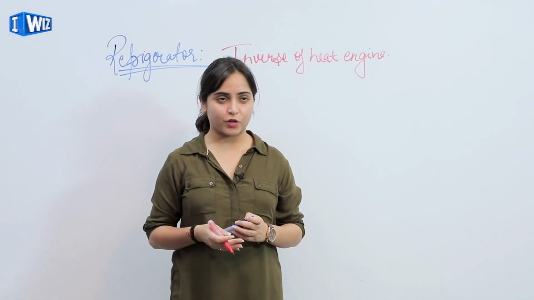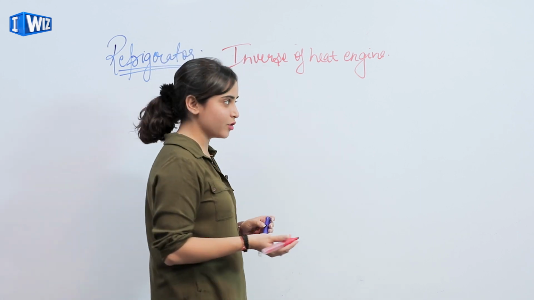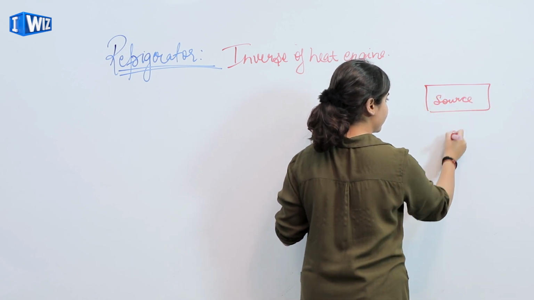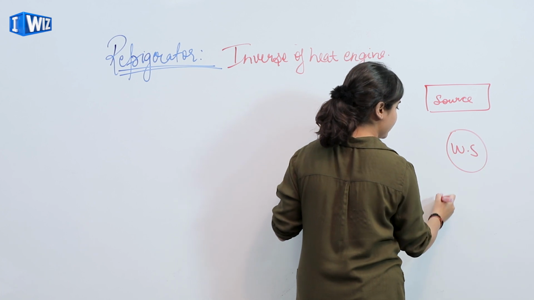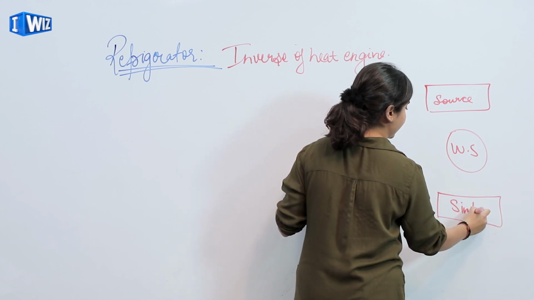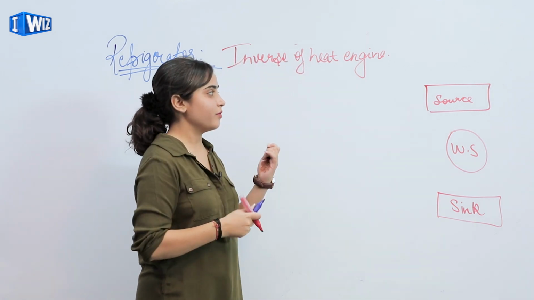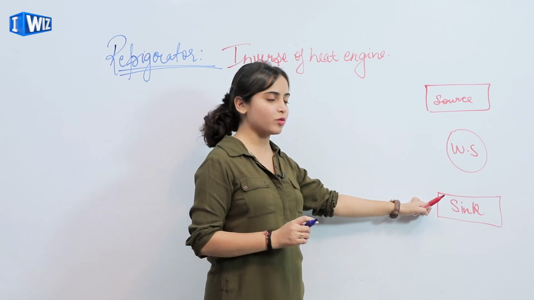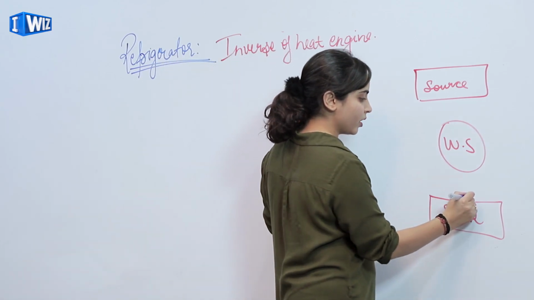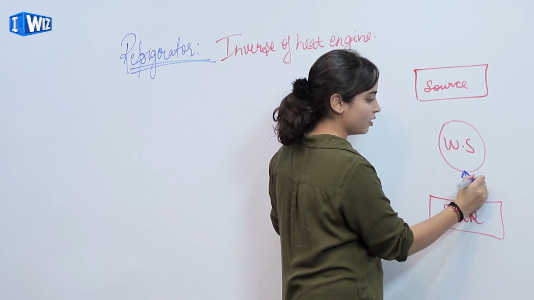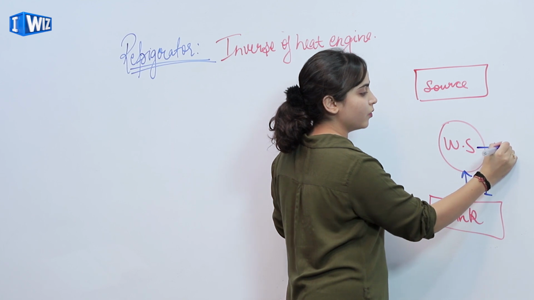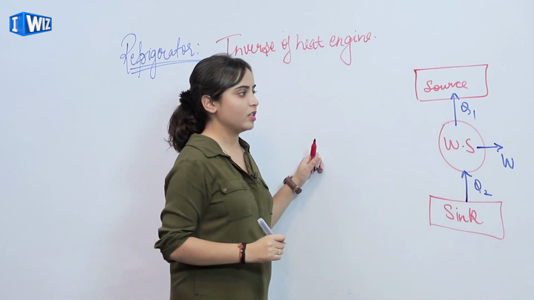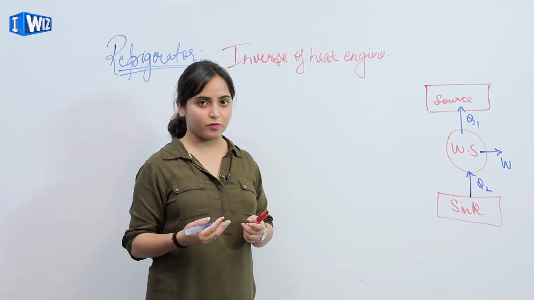So next we have the refrigerator. It is the inverse of the heat engine. As we have a source, similar to the heat engine, a working substance, and a sink. In the heat engine, the source was giving heat to the working substance and the leftover heat went to the sink. But in the refrigerator, we take heat from the sink, Q2, work is done, and the rest of the amount is given to the source. So the principle of the refrigerator is the inverse of the heat engine.